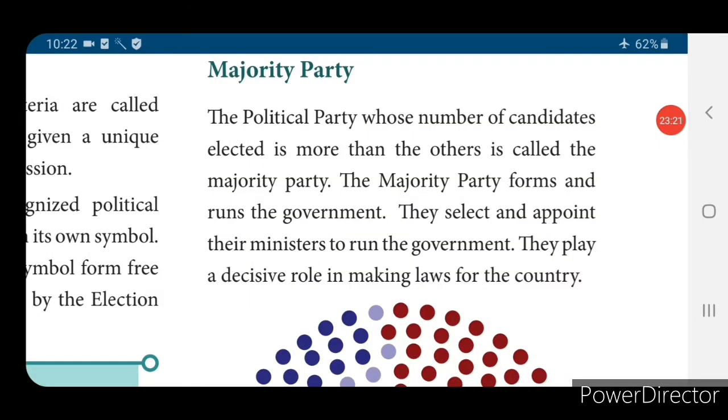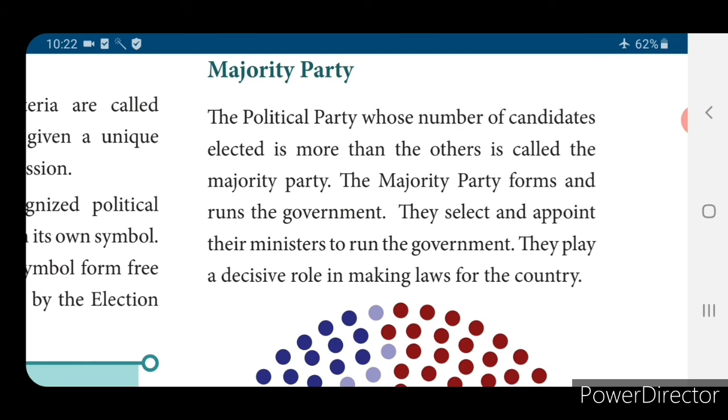Then the majority party. The political party whose number of candidates elected is more than the others is called the majority party. The majority party forms and runs the government. They select and appoint their ministers to run the government. They play a decisive role in making laws for the country. So the majority party is the political party whose number of candidates elected is more than the others. When compared to the other political parties, the one particular party should get more seats in the election. That party we call the majority party.